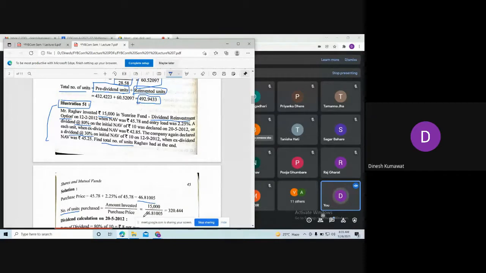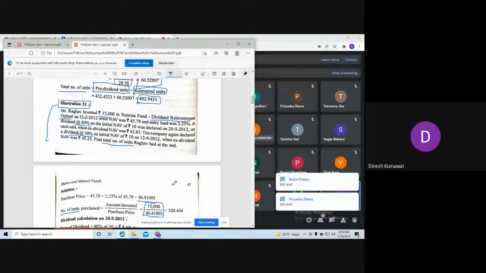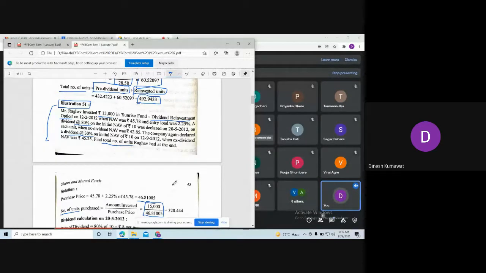So all of you please do this division and tell me what is your answer for number of units. Dhananjay is getting the same. What about others? Priyanka, Mansi? So Badal and Priyanka are getting the same. So I hope this step is clear, how we are going to calculate pre-dividend units.